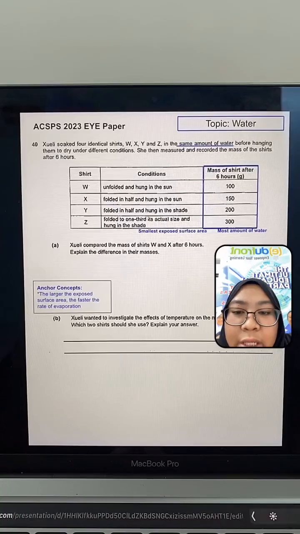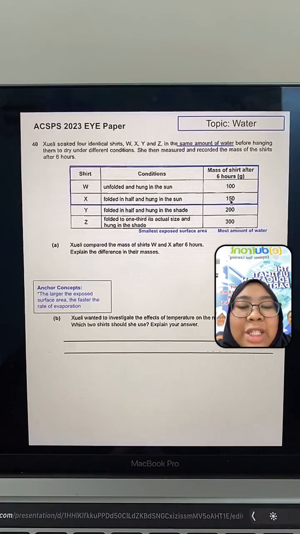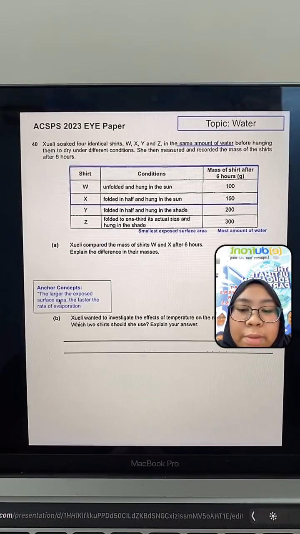The question is, she compared the mass of shirts W and X after 6 hours. Explain the difference in their mass. The difference between W and X is that shirt X is heavier than shirt W. Another difference is that shirt X is folded in half, whereas shirt W is not folded at all. So what's the relationship here? Why are they different in mass? Let's link back to the key concepts here.